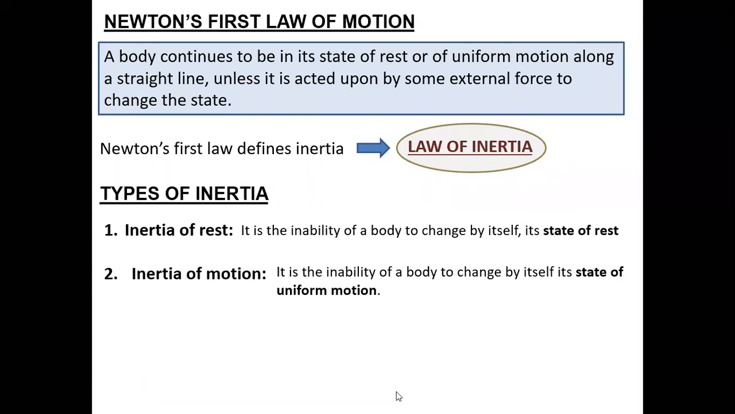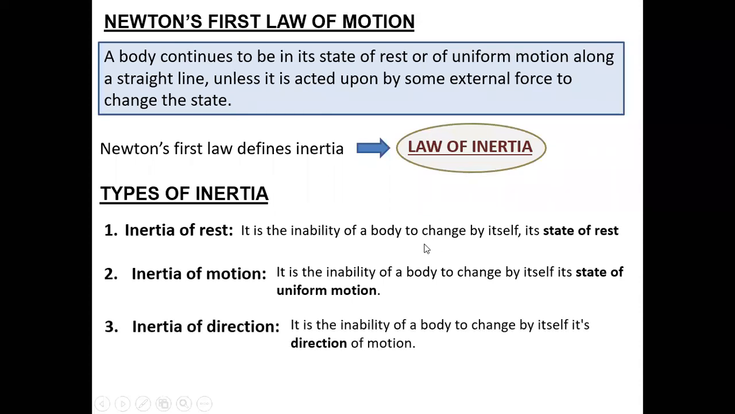Okay, so the third one is inertia of direction. So any example based on this? One or two? Pankaj, quickly tell me.